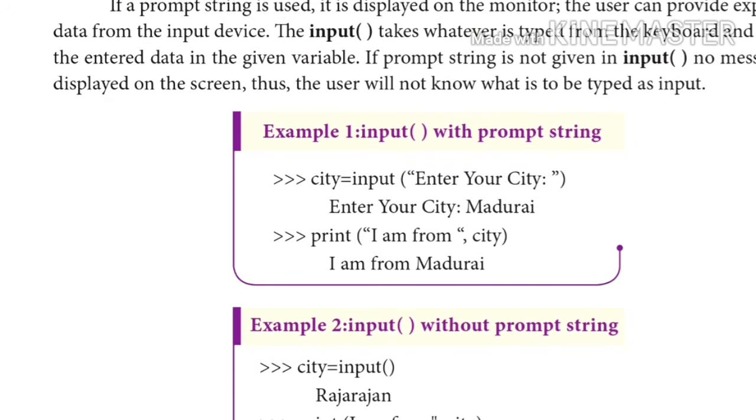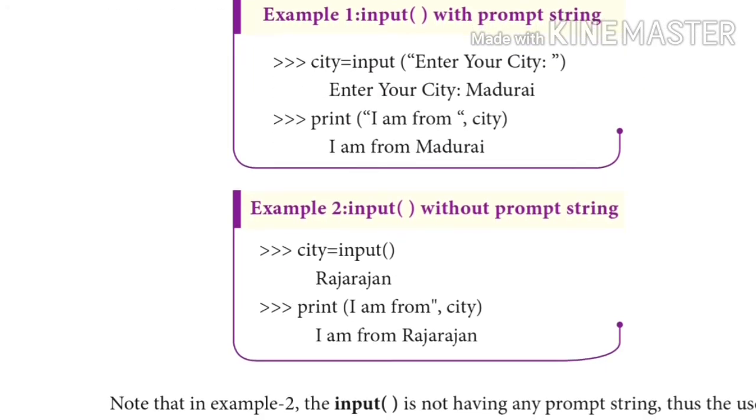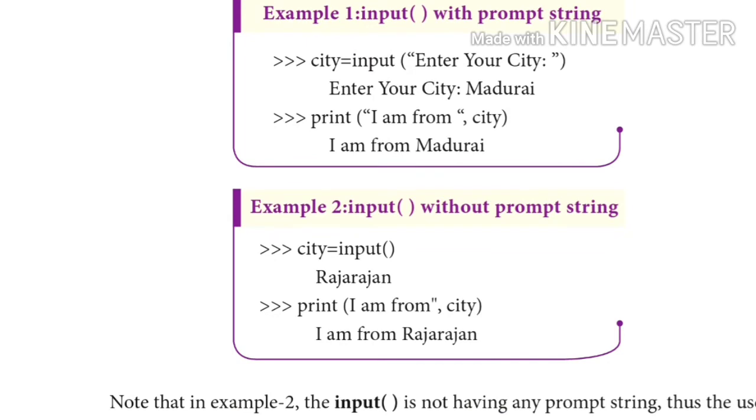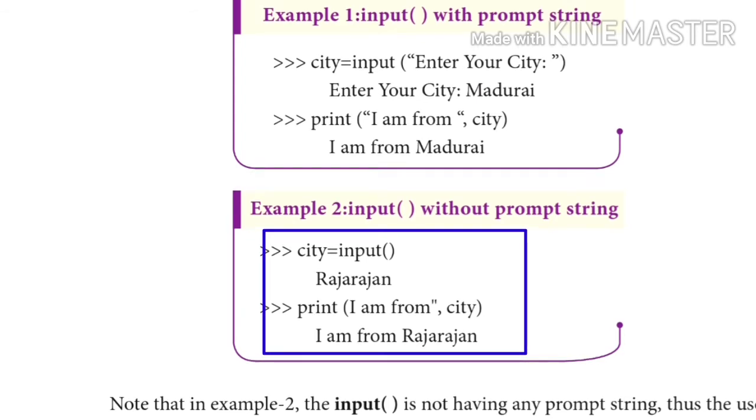Then example 2: in this example, input has been received without the prompt string. So we have to understand what is to be given as input, and then enter the input in the output window. Here city equal to input, the value given is Rajarajan, and this variable is fed into the print statement, print I am from city.